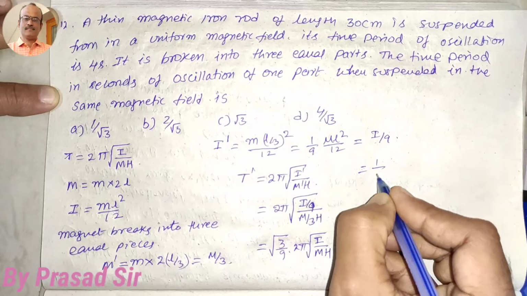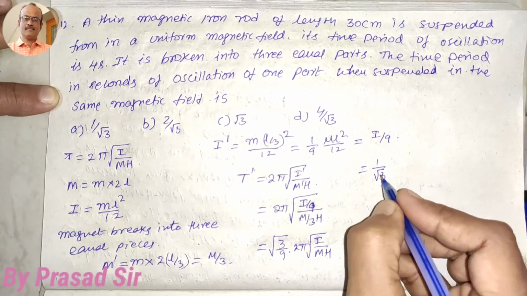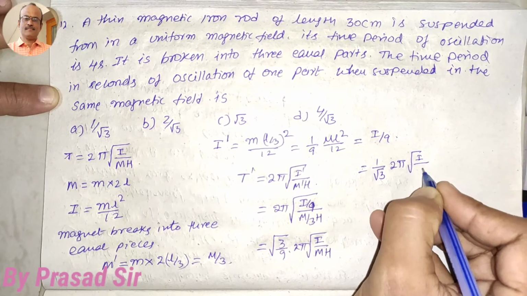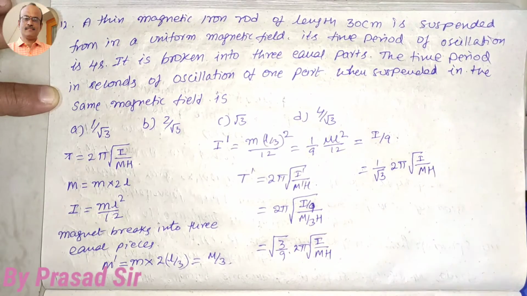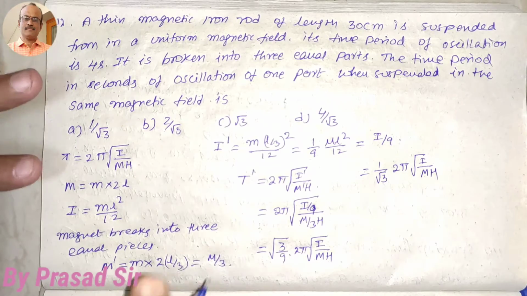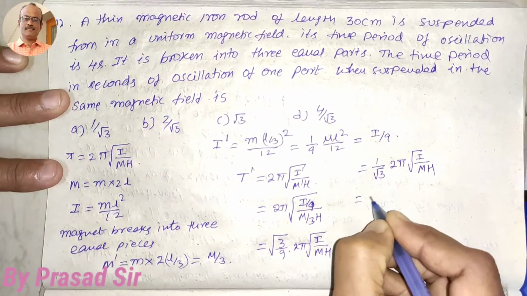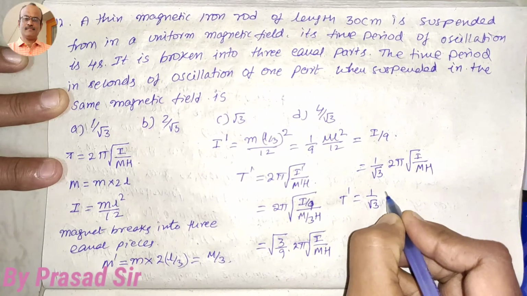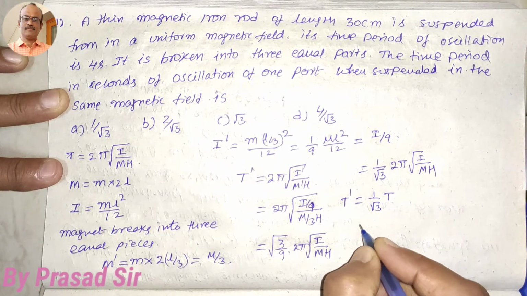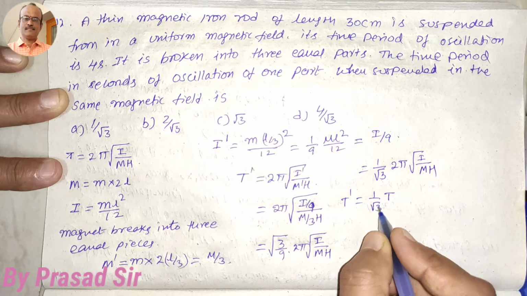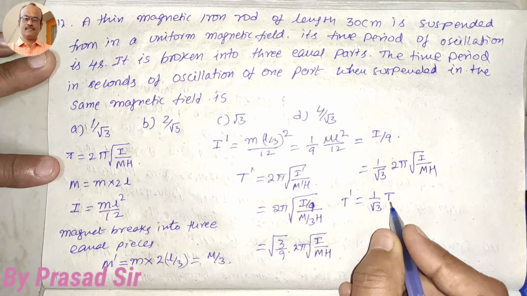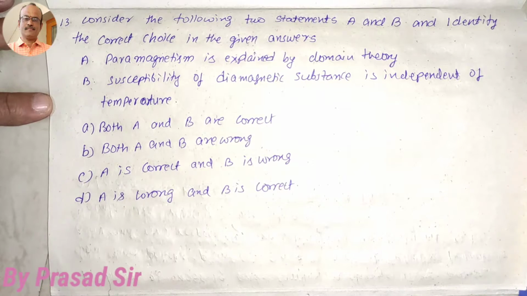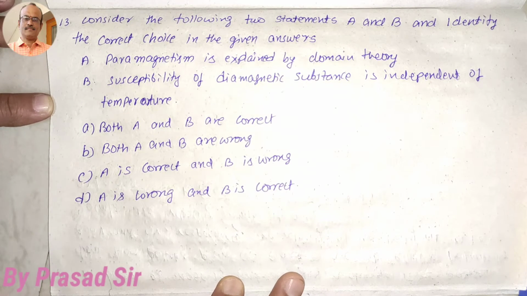So that means 1 by root 3 into 2 pi times square root over I by M into H. Now this is T, so the new time period is 1 by root 3 times T. So what is the option here? A is the option.